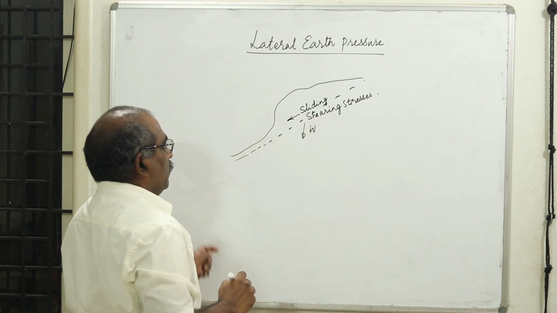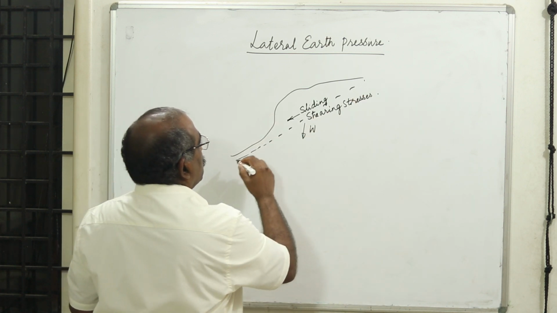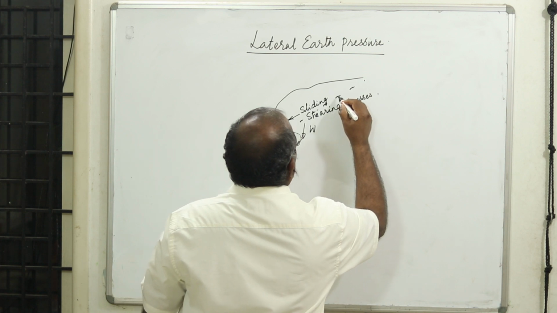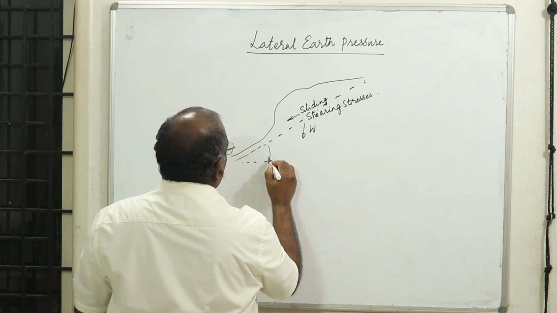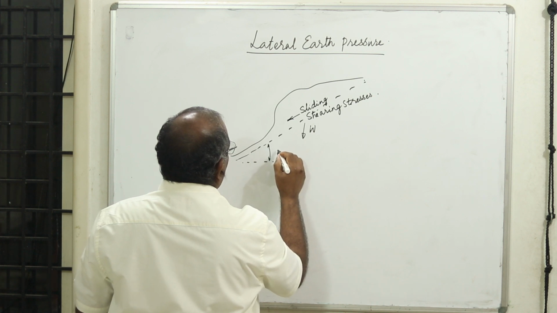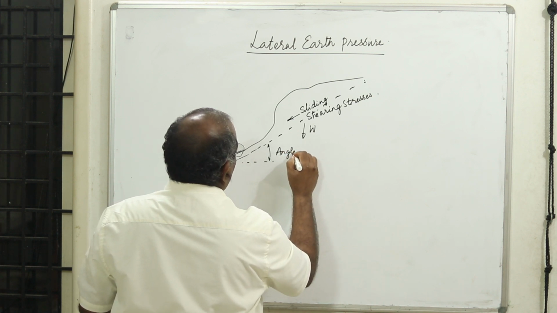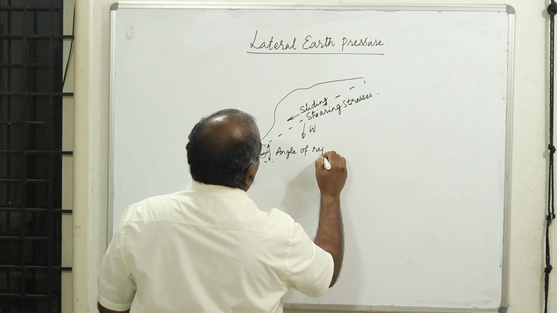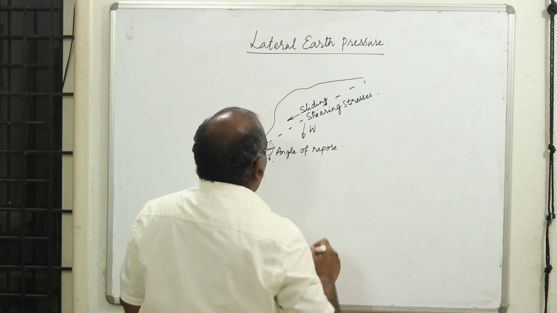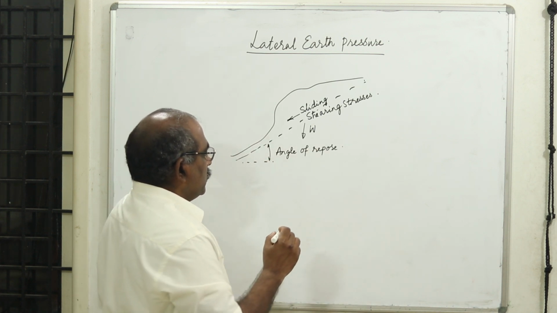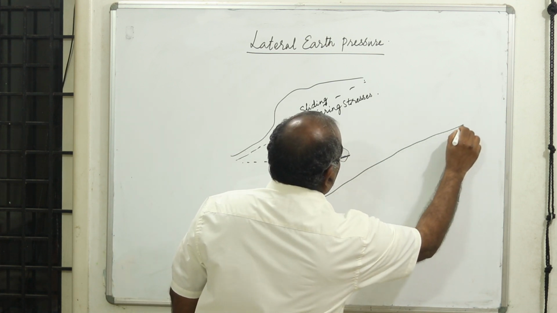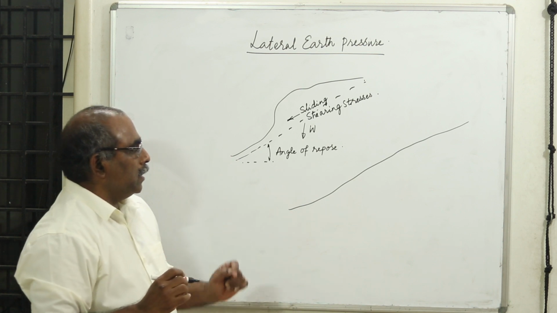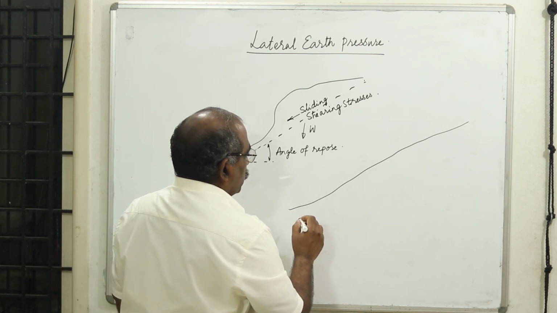Now let us take a practical situation. This is an equilibrium condition. We have studied this in engineering mechanics. This is called the angle of repose. In a practical situation, when you have some land like this, it is under equilibrium. It is a natural slope.